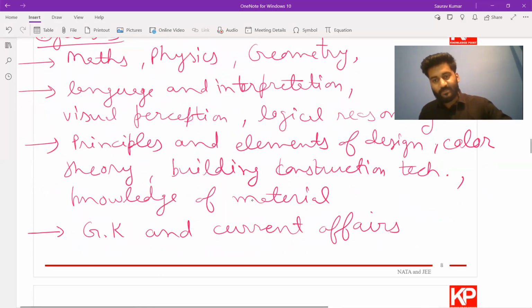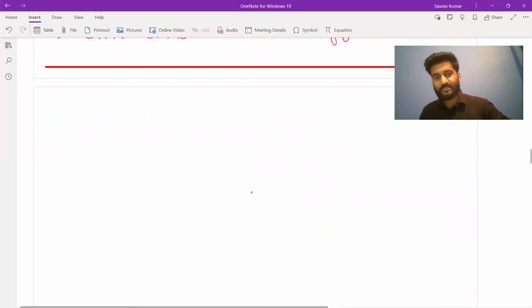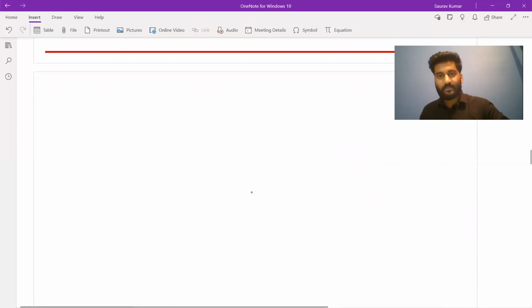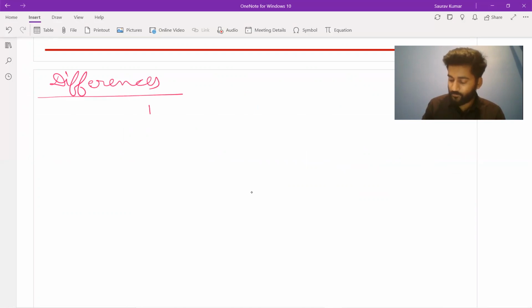Now that we have seen the syllabus, the number of questions, the types of questions and their difference, we also saw that JEE and NATA are kind of similar exams. So what could be the difference between them? We can point out some of the differences. Let's write them as JEE and NATA.